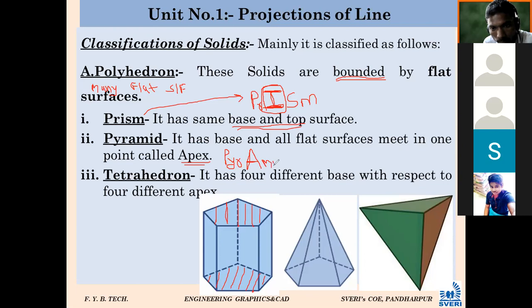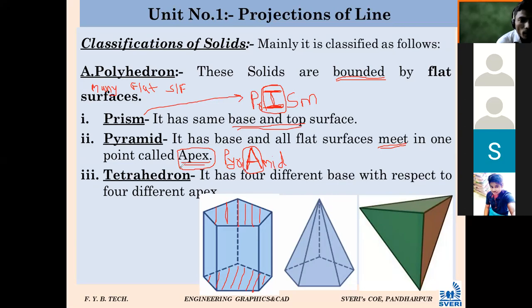Focus on this capital letter, which I have drawn capital intentionally. The flat surfaces of the object meet at one point here. What is the name of that point? It is called the apex.